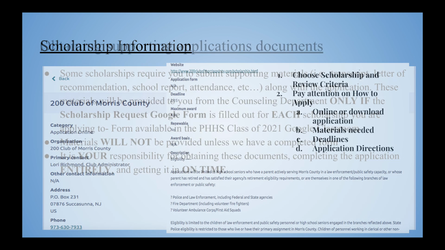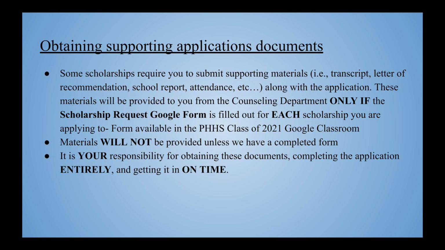for the application. If an application you are applying to, whether it is available on Naviance or not, requires supporting documents such as a transcript or letter of recommendation, students must complete the Scholarship Request Google form. This form must be completed for each scholarship you are applying to, so the counseling department knows exactly how many copies of a document you need for each scholarship. For example, if a transcript is needed for 2 scholarship applications, it must be indicated on the Google form so we are aware to send 2 copies of your transcript.